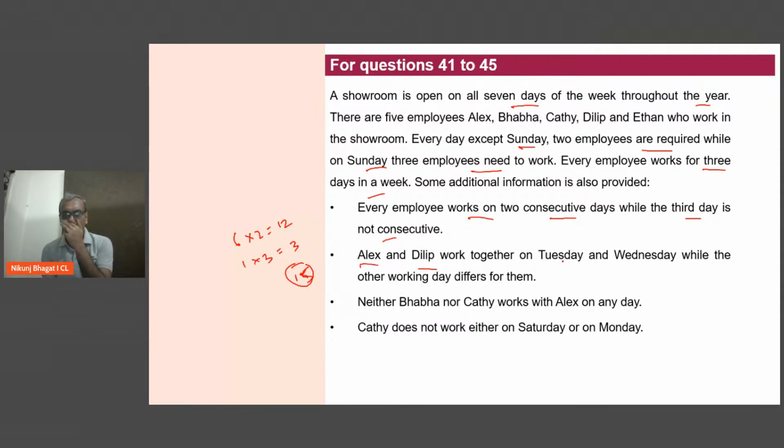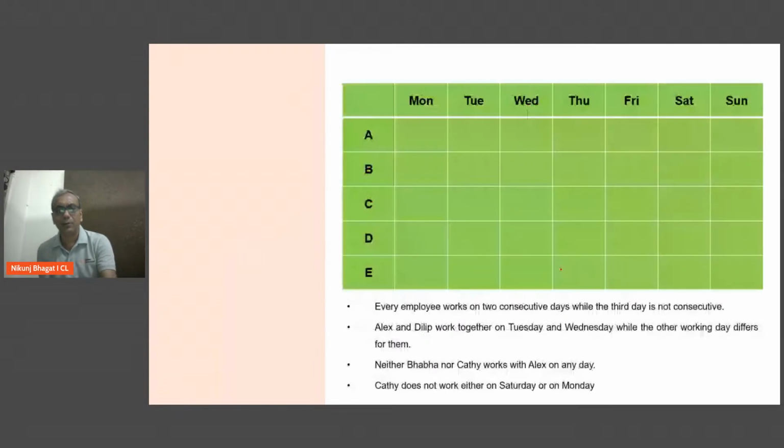Alex and Dilip work together on Tuesday and Wednesday, while the other working day differs from them. तो एक छोटा सा टेबल हम लोग ऐसा बनाना पड़ेगा इसमें आपको. Fine. Remember, Monday 2 आदमी काम करेंगे, Tuesday सब दिन 2 आदमी काम करेंगे, Sunday 3 आदमी काम करेंगे. तो अगर Tuesday, Wednesday का 2 आदमी मिल चुका है, which means the other 3 people are not working neither on Tuesday nor on Wednesday.